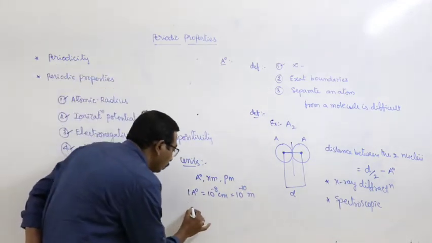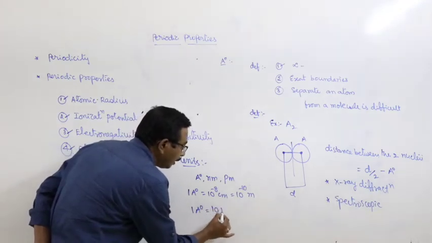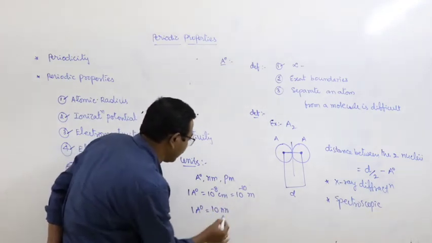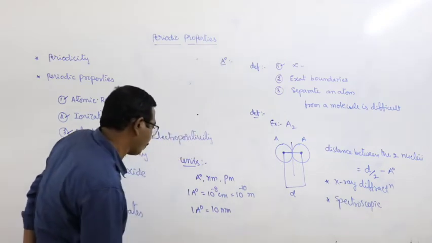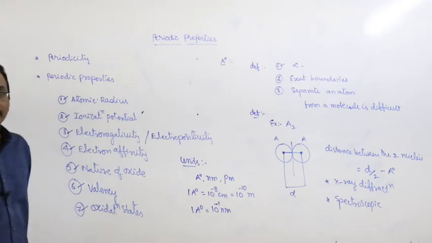And 1 angstrom unit is equal to 10 to the power of minus 1 nanometers.